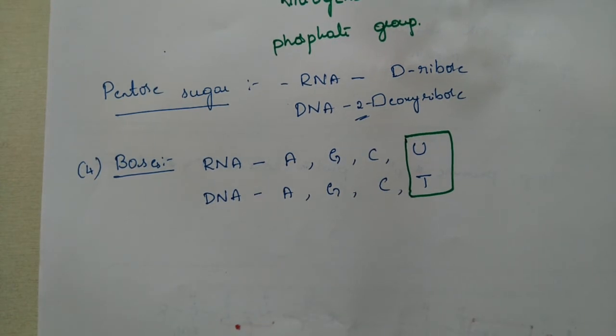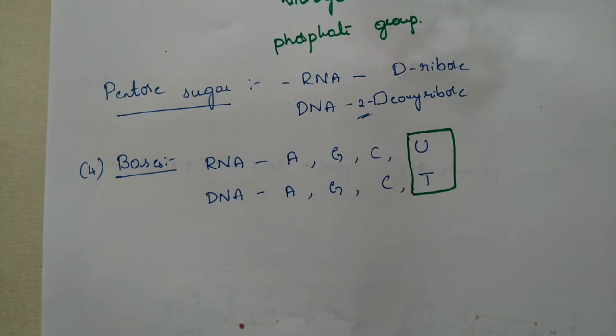The phosphate group is the same. In both cases the phosphate group is present, that is PO4 2-. That is bonded to the pentose sugar as well as the bases. Suppose the compound has only pentose sugar and a nitrogenous base.